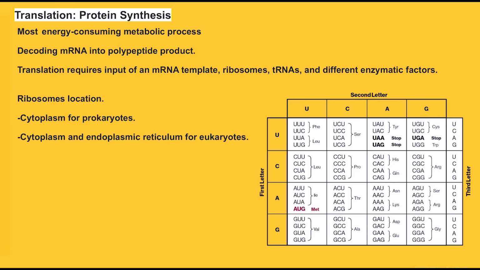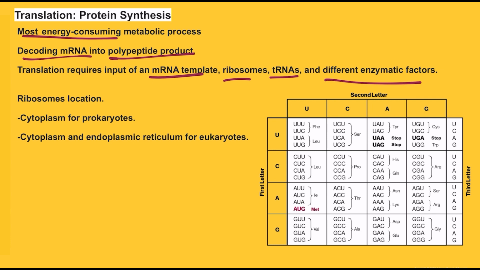Now let's move on to translation. The synthesis of proteins is one of the cell's most energy-consuming metabolic processes. The process of translation involves decoding mRNA into a polypeptide product. And in addition to mRNA templates, many other molecules aid in the process of translation. There are, of course, mRNA templates, but there are also ribosomes, tRNAs, and different enzymic factors.